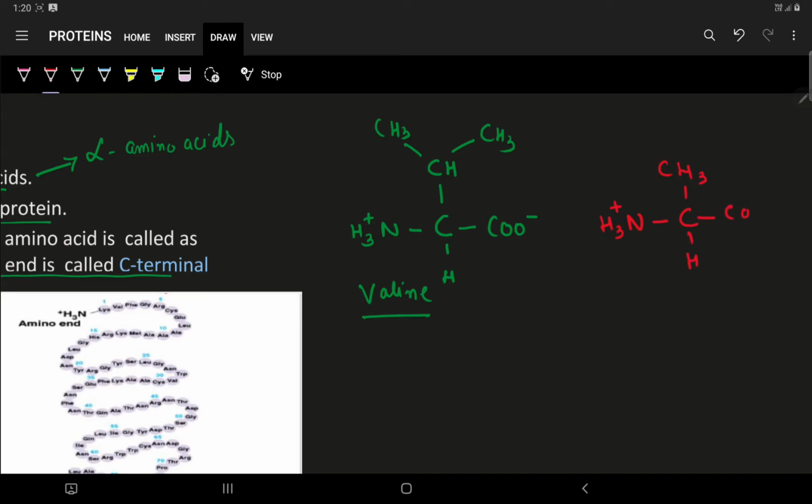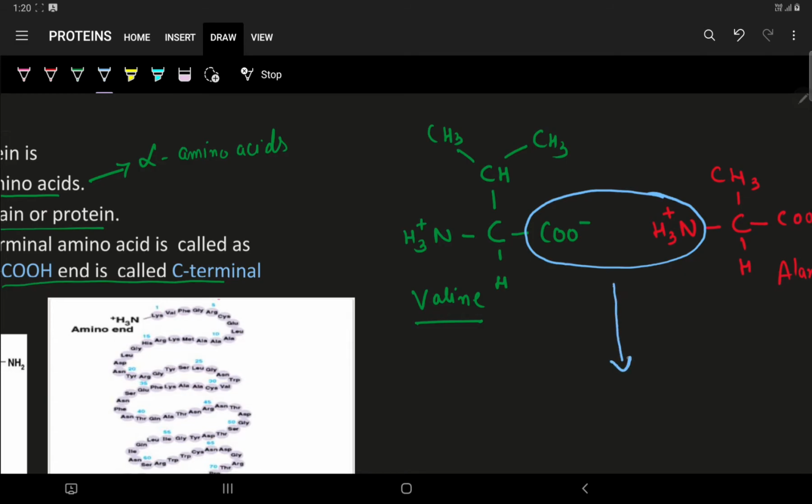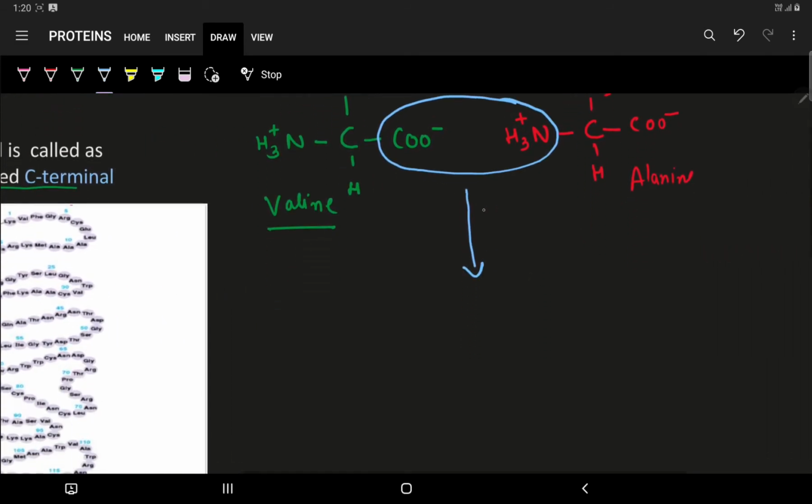So this is the structure of alanine here. A peptide linkage will be formed between the N-terminal of alanine and the C-terminal of valine. This results in the formation of a dipeptide by removal of a water molecule.